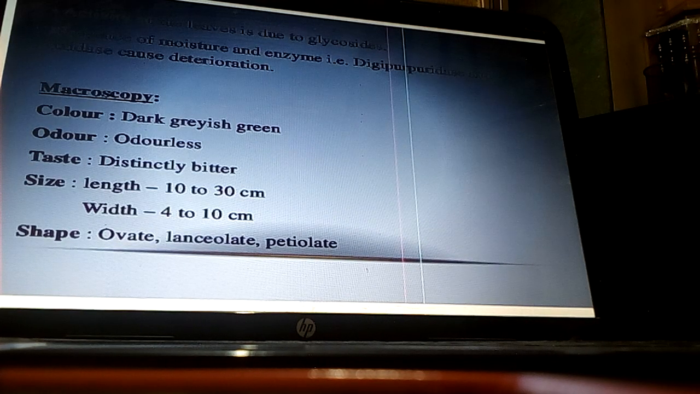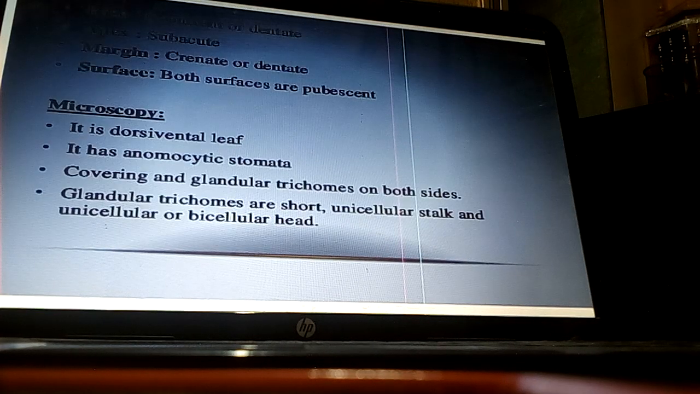Shape: ovate, lanceolate, petiolate. Base is decurrent or dented base. Apex: subacute apex. Margin: crenate or dented margin. Surface: both surfaces are pubescent.